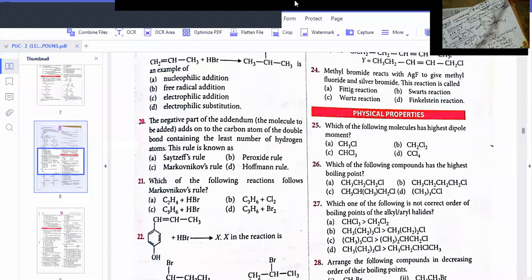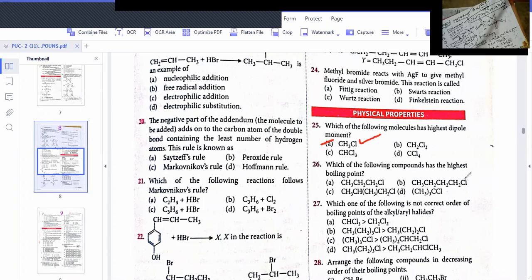Just now I told you, methyl chloride is highest. Methyl chloride, then dichloromethane, then trichloromethane, and tetrachloromethane has zero. So which one has the highest dipole moment? Methyl chloride. And the least is tetrachloromethane, which is zero. Just now I explained.